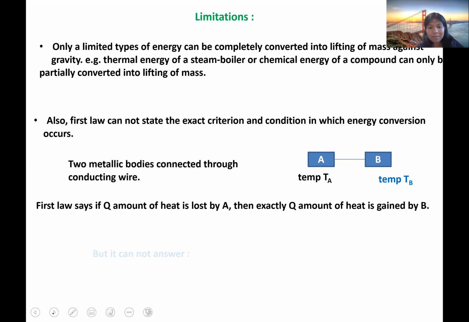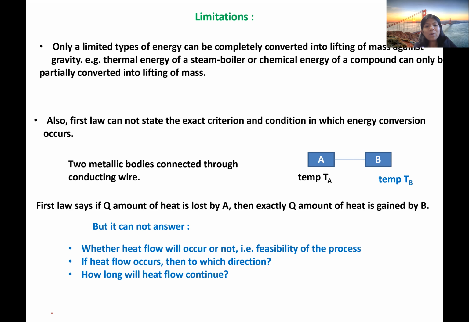But what it cannot answer is whether the heat flow will occur or not, that is, the feasibility of the process. It also cannot tell, if the heat flow occurs, in which direction it would occur, from A to B or B to A, and how long the heat flow will continue. So the first law cannot answer all these questions: the feasibility, the direction, and the extent of the process.